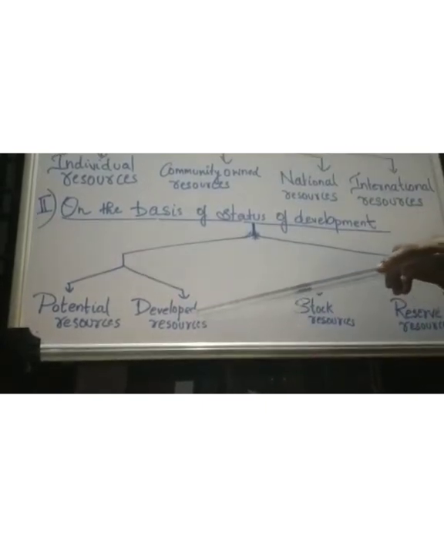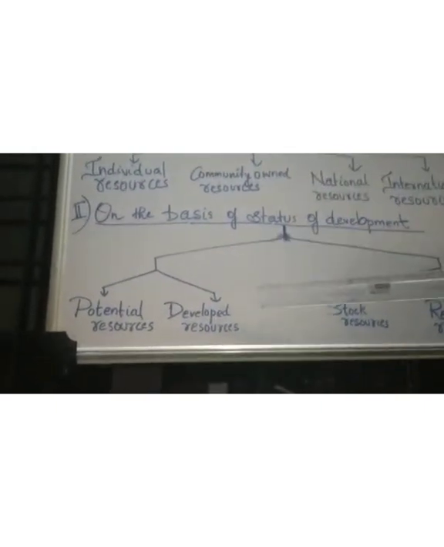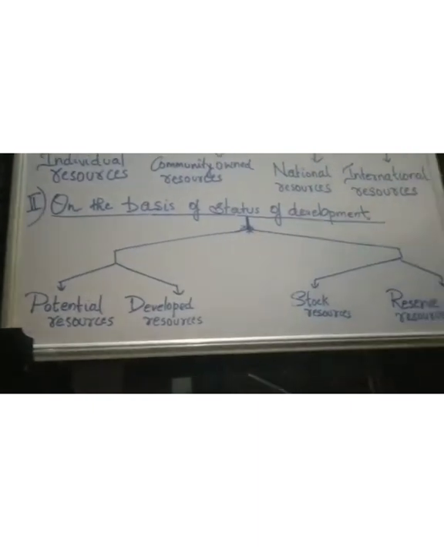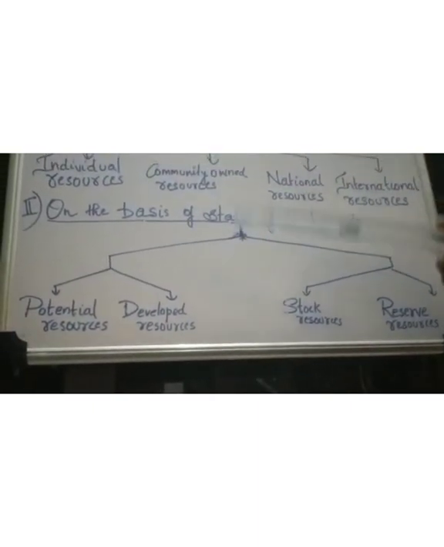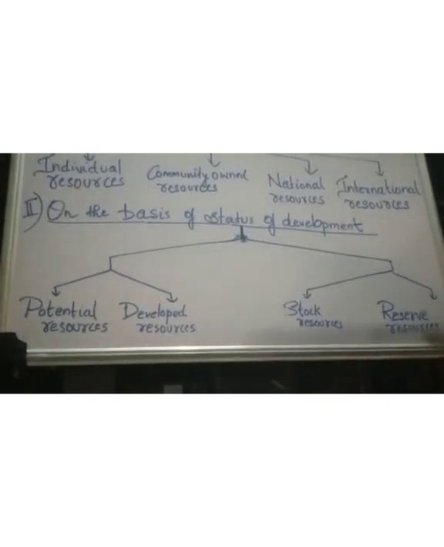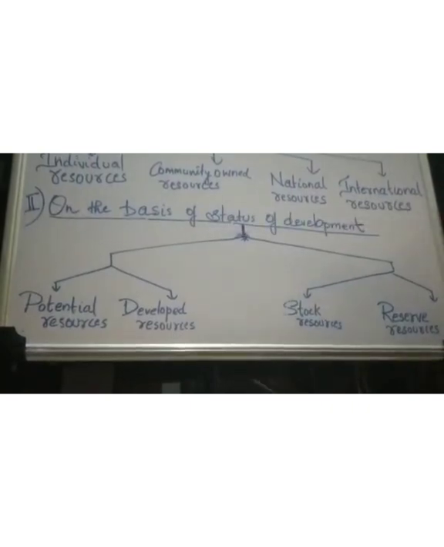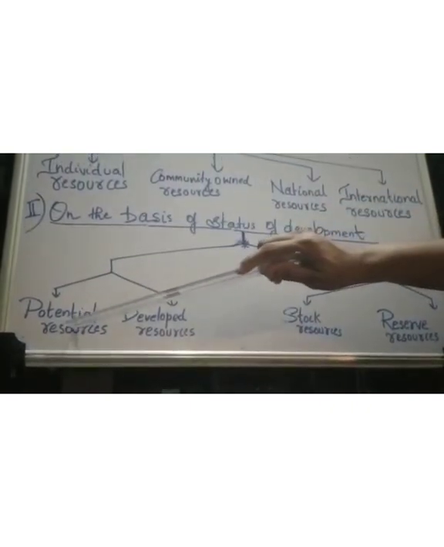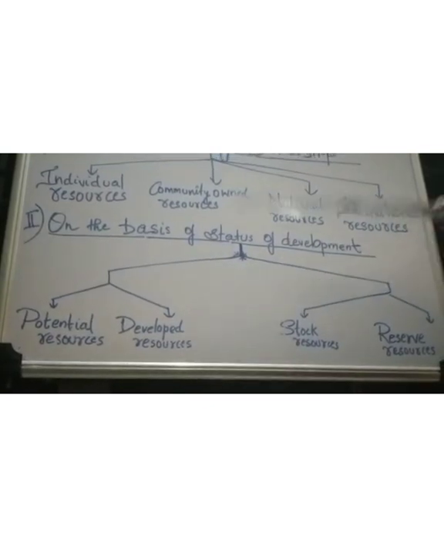They are known as what? Developed or actual resources. All the mineral resources of our country, like iron ore, silver, gold, everything within the boundary of India that we are using, come under developed or actual resources. Here we have correctly fixed the quantity and are using it.